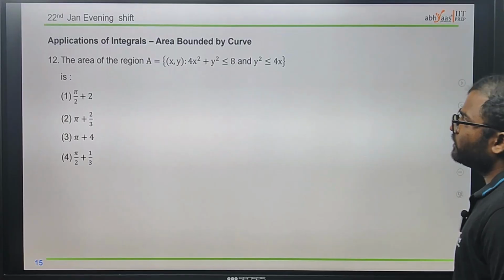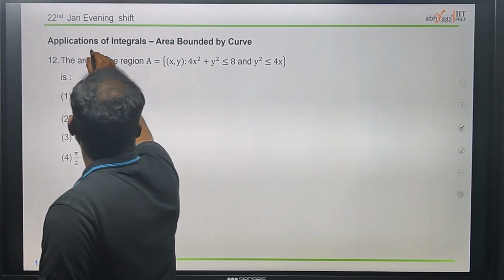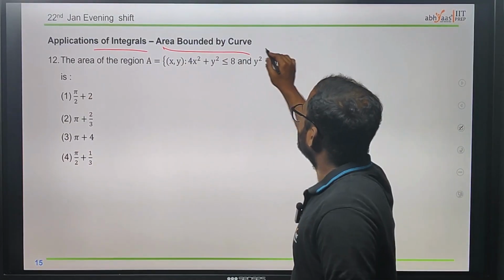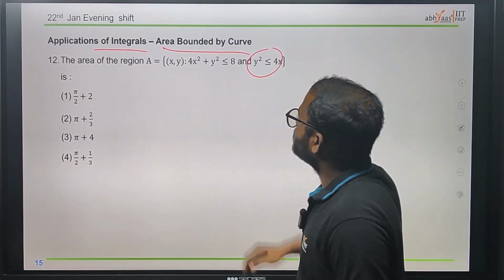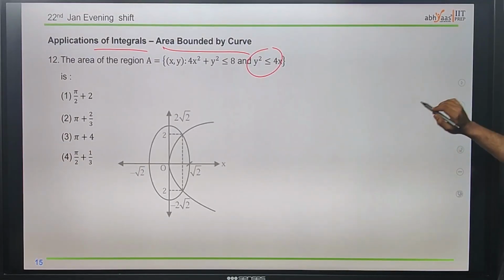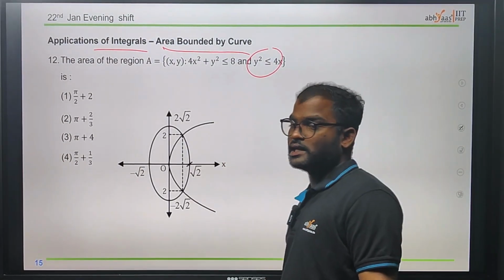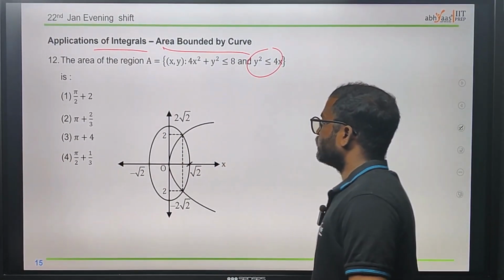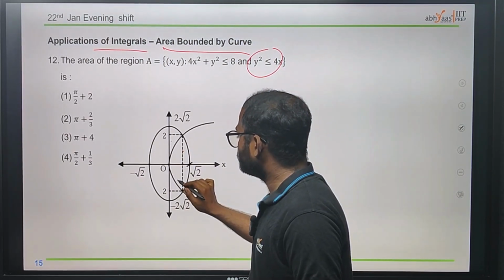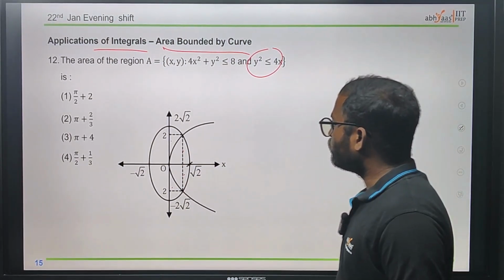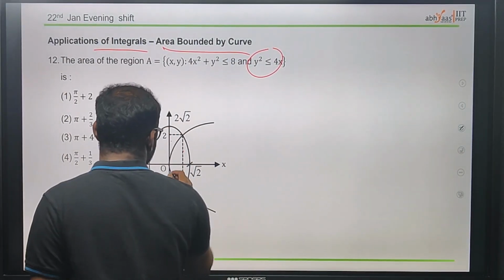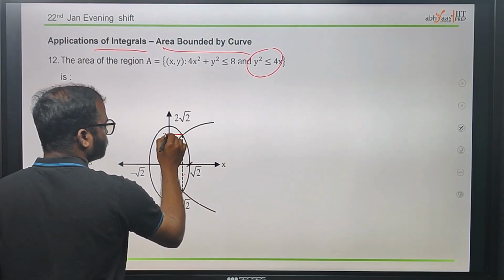Next question is on the application of integrals, the area bounded by curves. If we observe, we have two curves: one is a parabola and one looks like an ellipse. Here we have this situation, which is a vertical ellipse and one parabola. If we observe, we have this region and this region colliding. Now we have to check how we can get the limits. If we see here, from here we have this one.